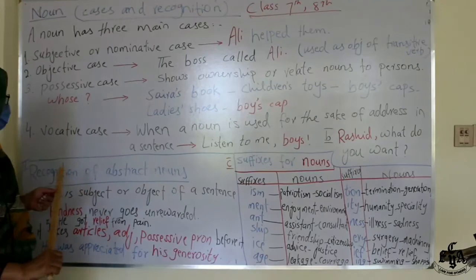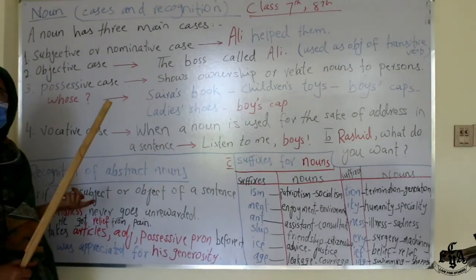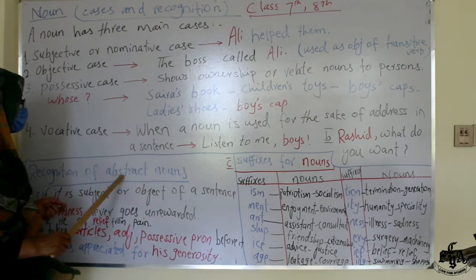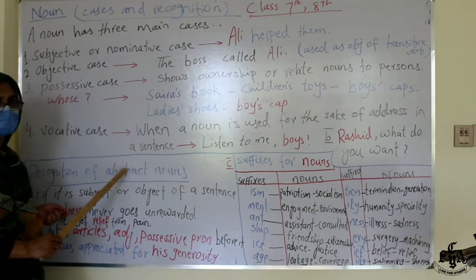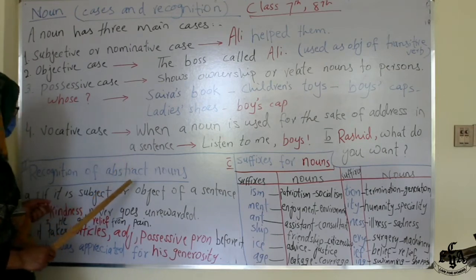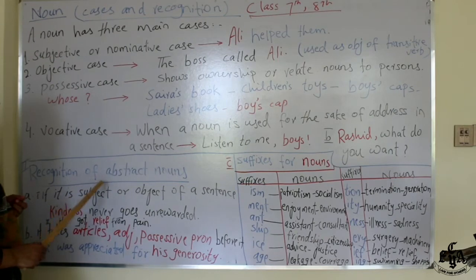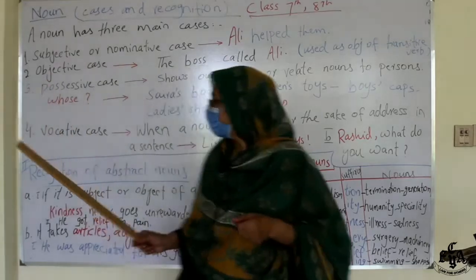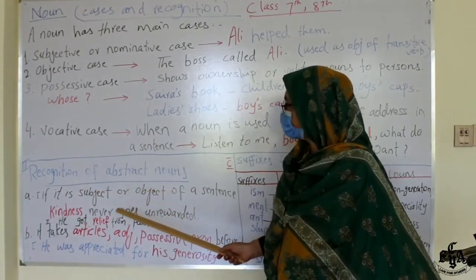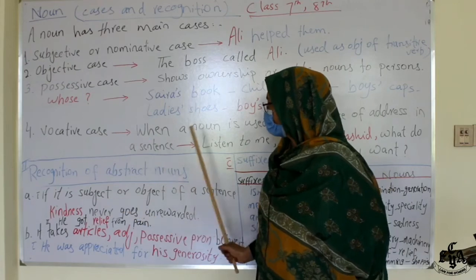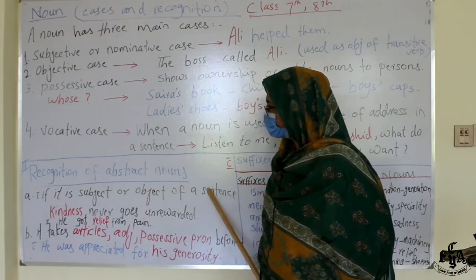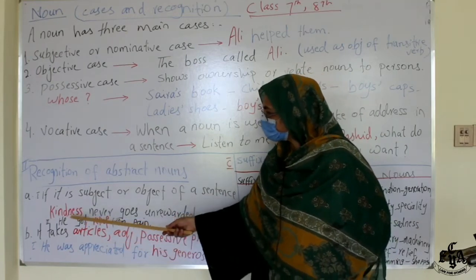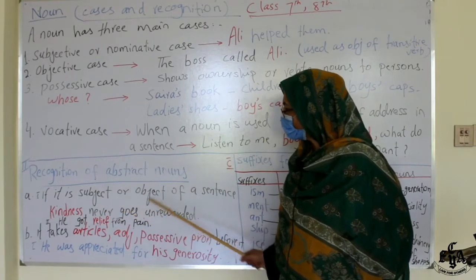Now, recognition of abstract nouns. Common noun, proper, collective, they are clear, they are nouns. But basically we and students are always confused in abstract nouns because they are a bit confusing, and students can't tell which one is a noun. I have given you some points on how to recognize that. If it is the subject or object of a sentence, how will you say? For example, here is a sentence: kindness never goes unrewarded.